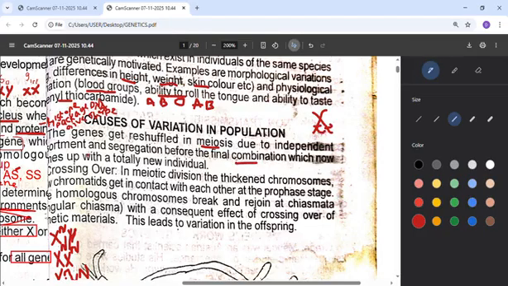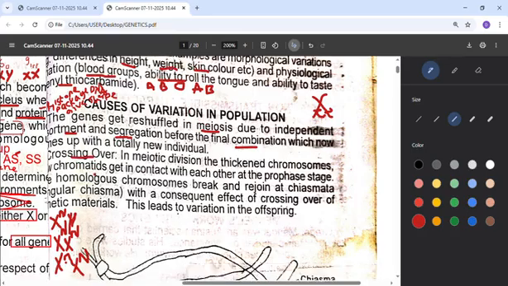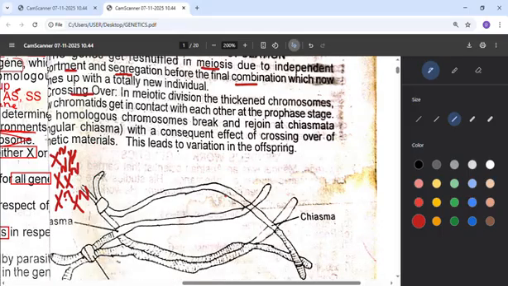There will be segregation and independent assortment. So before you know it, you start seeing variation. That's why a child produced by parents has some slight differences. That's a result of meiosis. There is also crossing over from that meiosis, which means that from one point to another on each chromosome, there will be a crossing over.